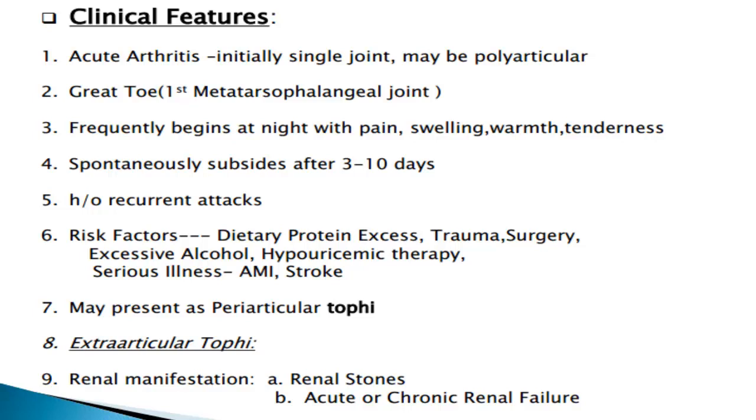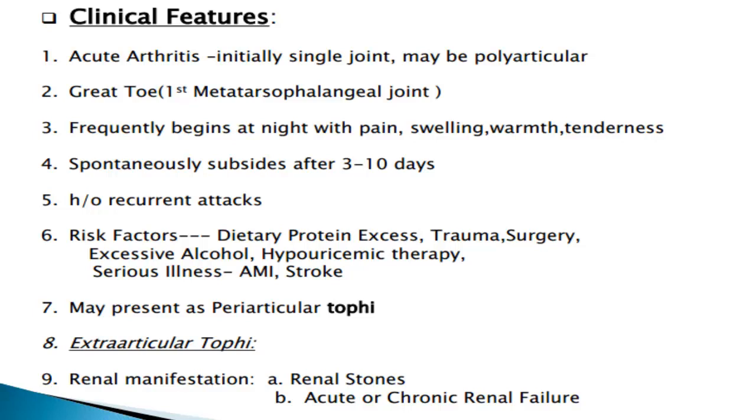It is nothing but aggregates of monosodium urate crystals surrounded by giant cells and inflammatory reaction. There may also be extraarticular tophi. What are the common sites of these extraarticular tophi? One is the olecranon bursa, next the helix and antihelix of the ears, the ulnar surface of the forearm, and the Achilles tendon. Gout may have some renal manifestations. What are those? Those are renal stones, or it may present as acute or chronic renal failure.